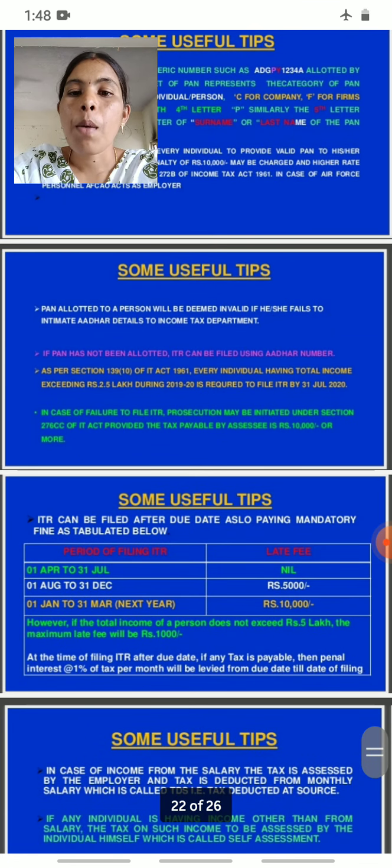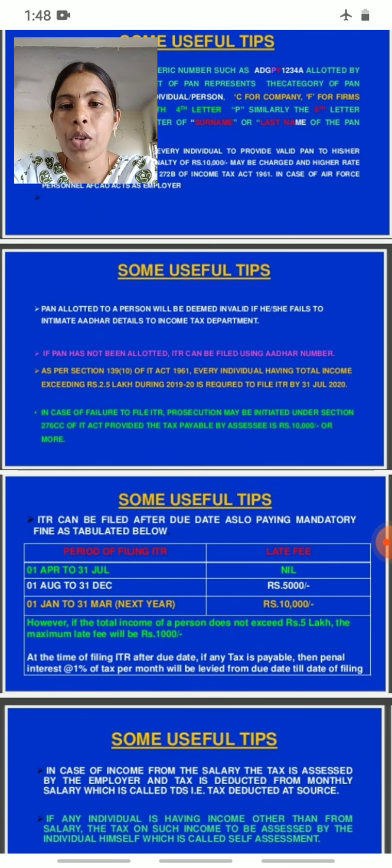And then next, a PAN allotted to a person will be deemed invalid if he or she fails to intimate Aadhaar details to the Income Tax Department.